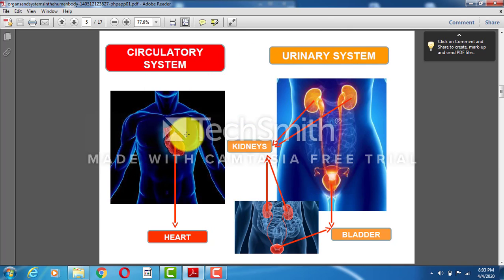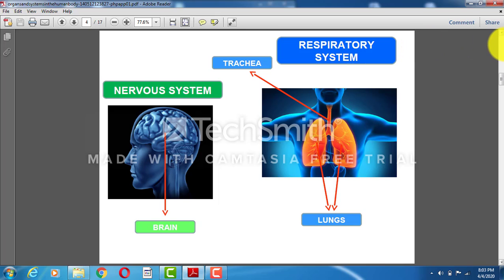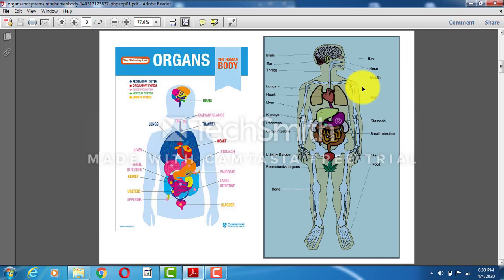I'll show you where the heart is located overall. See, this is the heart. What is the function of the heart? It is a hollow muscular organ that pumps blood through blood vessels by repeated contraction. It pumps blood throughout the body. Your heart is the one that sends blood to all the parts of the body.